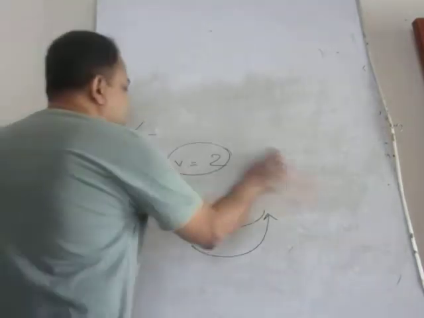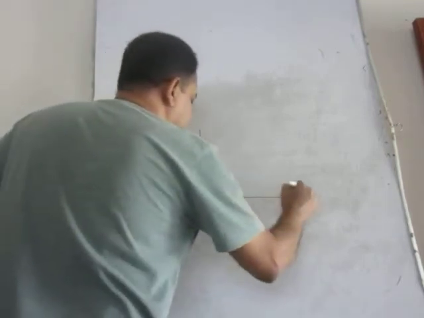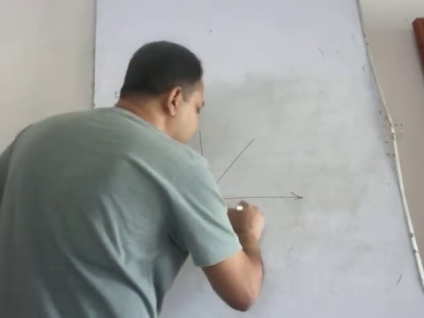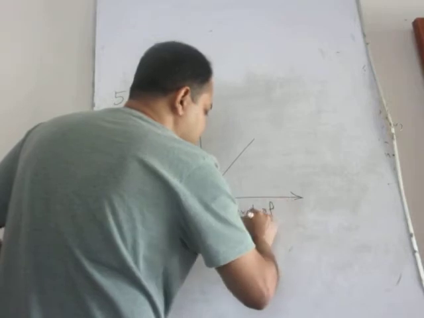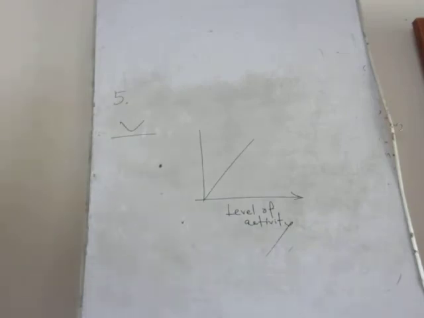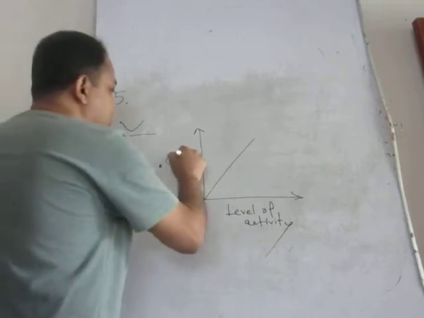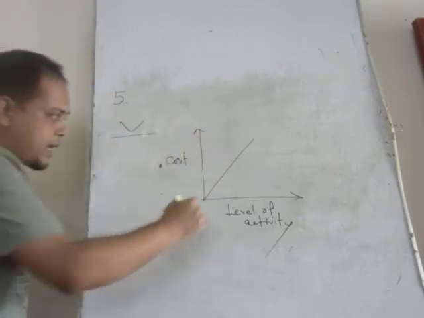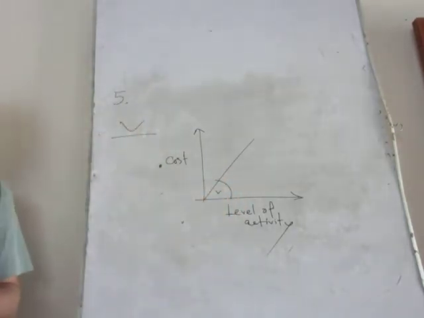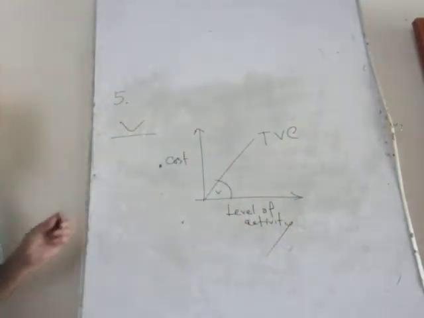In the graph segment, on the horizontal axis, we plot the level of activity. And on the vertical axis, we plot the cost. And this intercept amount is called variable cost per unit. This is the tangent value, variable cost per unit. And this straight line is called TVC, total variable cost.